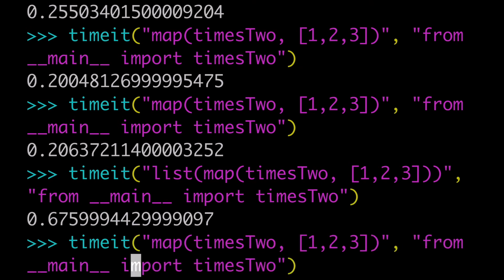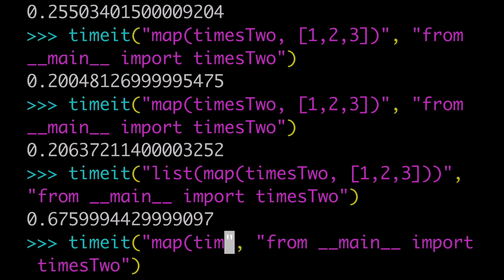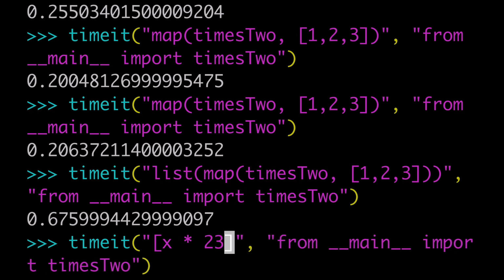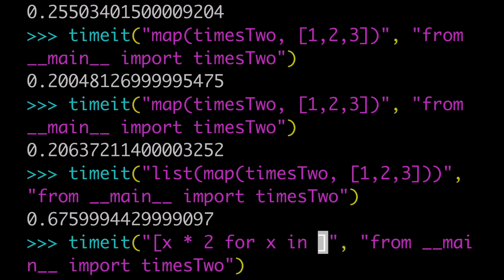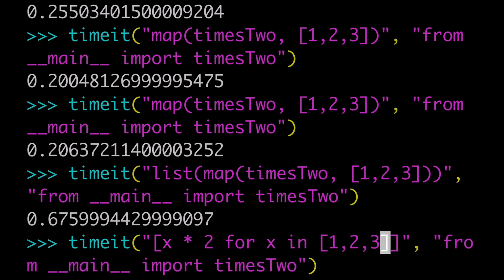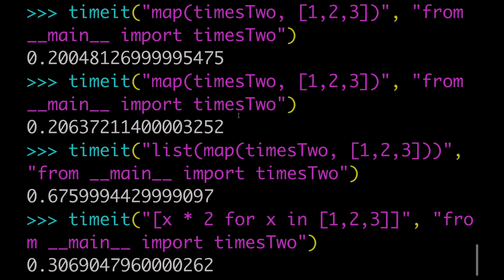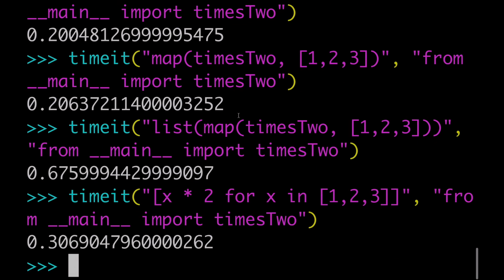So I'm going to do this a little bit manually here, and we're going to do x times 2 for x in 1, 2, 3. Okay, and so that took 0.3. So that took longer than the lambda way even.